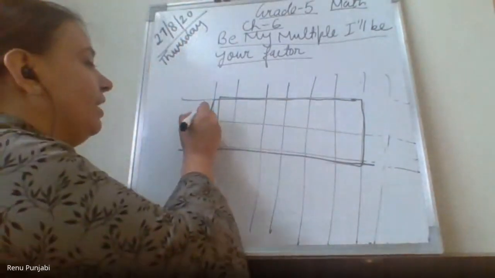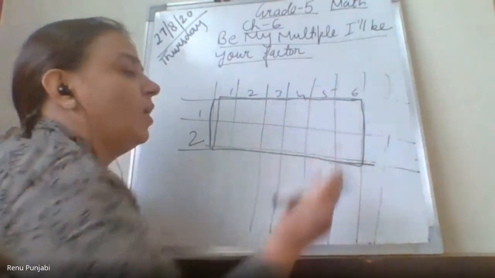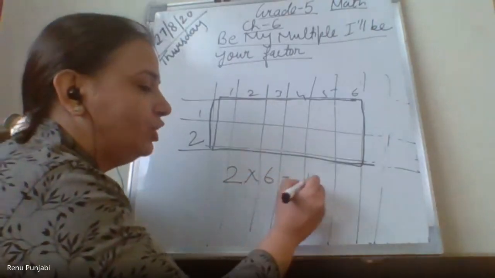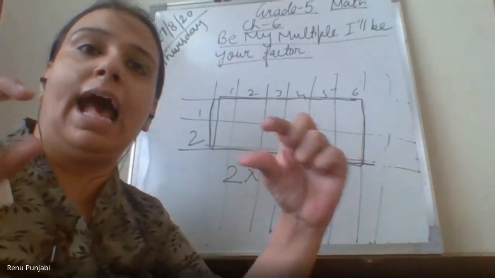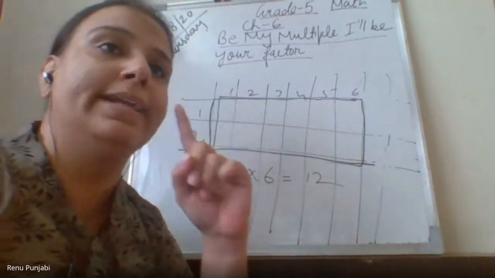So when you take 1, 2 rows and 1, 2, 3, 4, 5, 6 columns, and when you multiply 2 with the 6, you will get 12. So you only have to make a rectangle and arrange them in the rows and columns so that when you multiply rows and columns, you will get the 12.